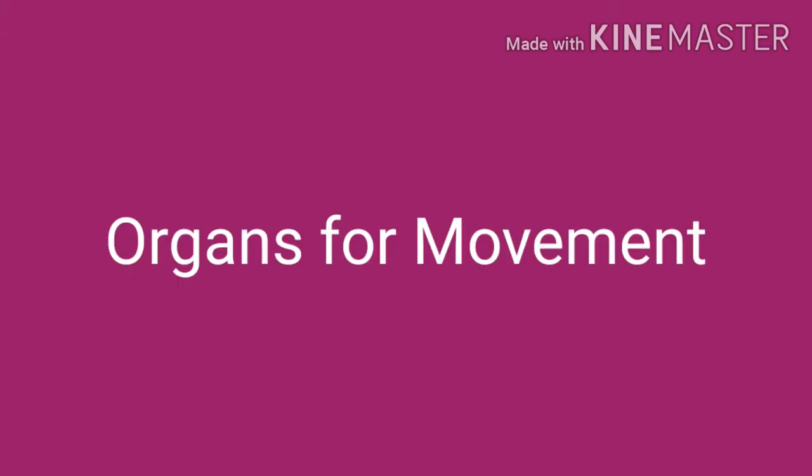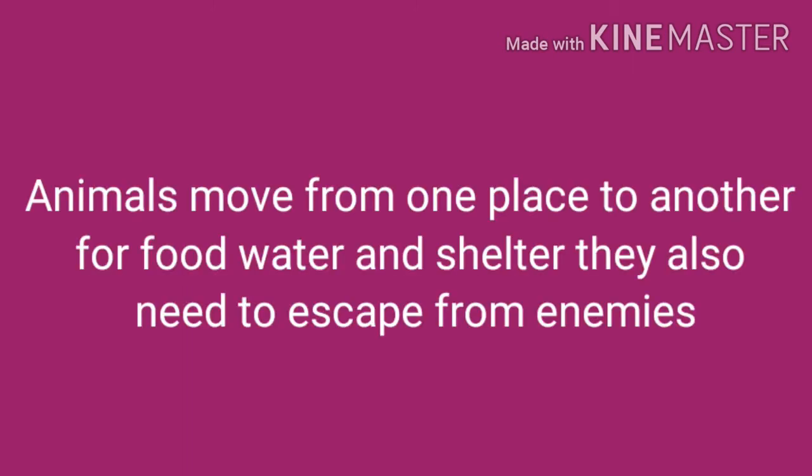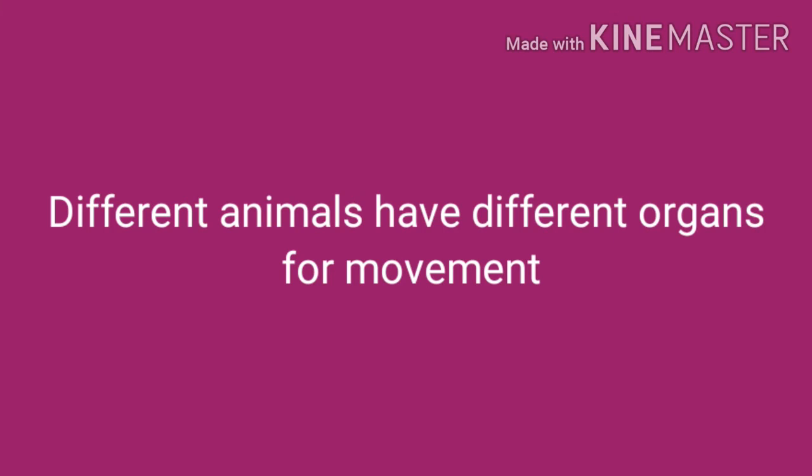Let's discuss about organs for movement. Animals move from one place to another for food, water, and shelter. They also need to escape from enemies. So, animals need organs for movement to go from one place to another for food, water, and shelter, and also to escape from enemies. Different animals have different organs for movement.